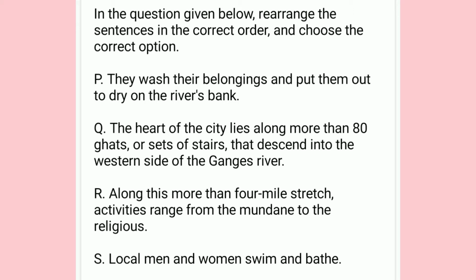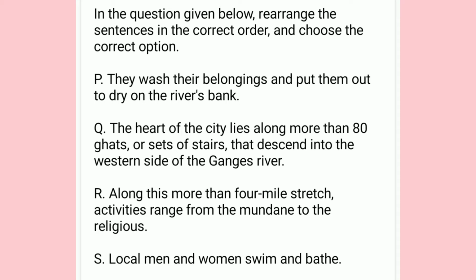Now in sentence P, they talk about how they wash their belongings. So, who washed the belongings? I have no idea. That is the reason I go to S, and I know that S is the third sentence because it talks about the local men and women, and then in P they talk about them, like they wash their belongings.